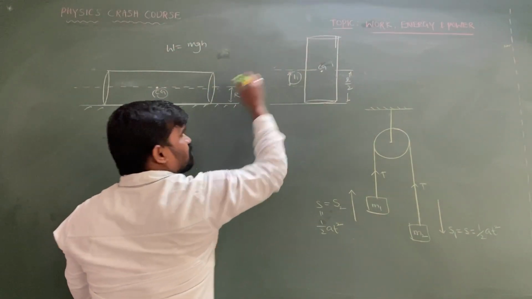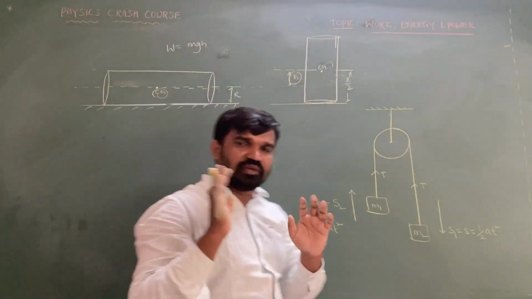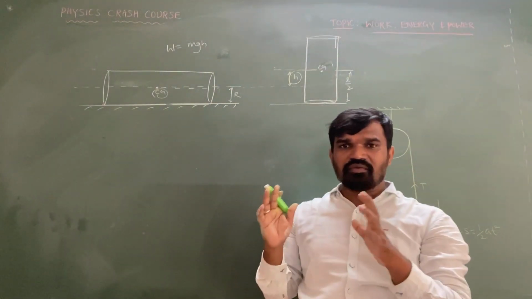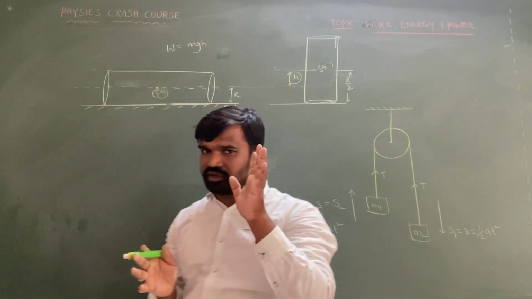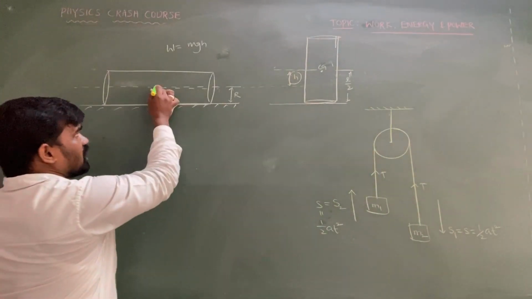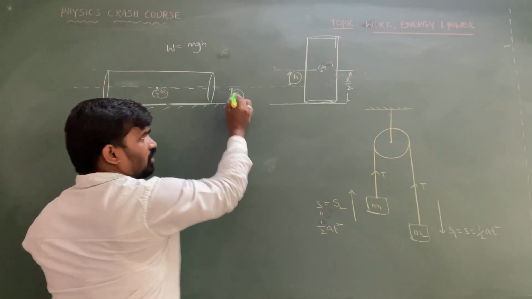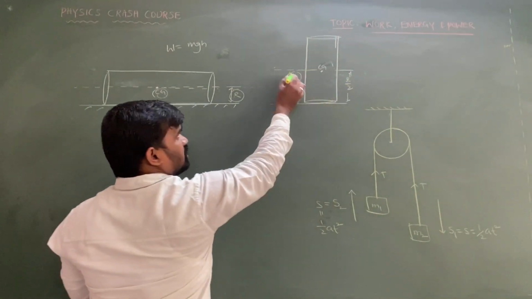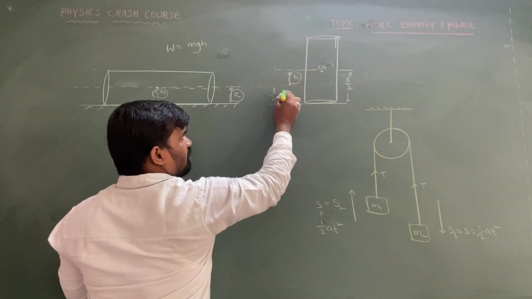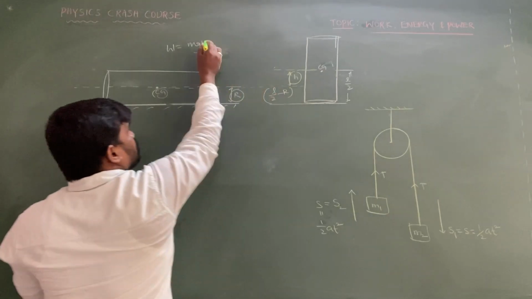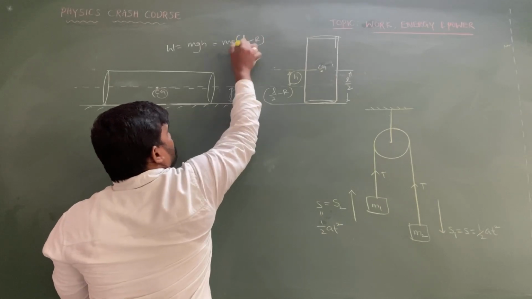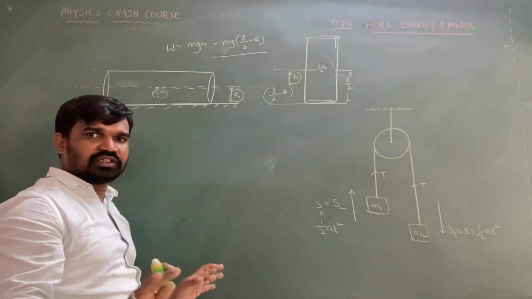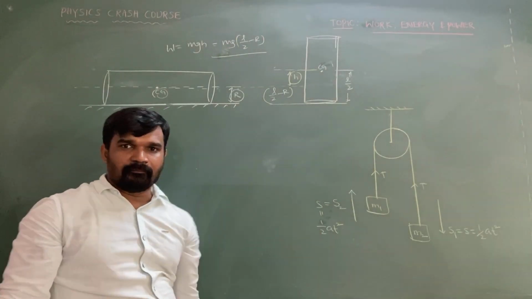What is the displacement? Very important: if it is a uniform mass, you are supposed to take the displacement of the center of mass. Remember. The center of mass is at height r from the ground initially and L by 2 finally, so h is equal to L by 2 minus r. So the work done is mg(L/2 minus r). Okay, simple, finished.